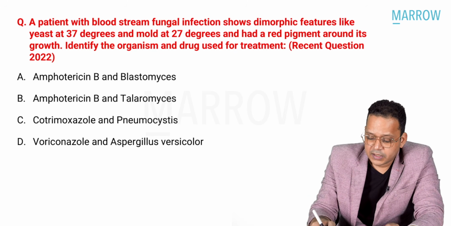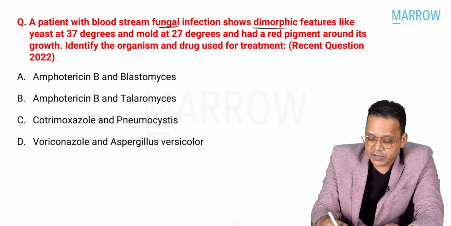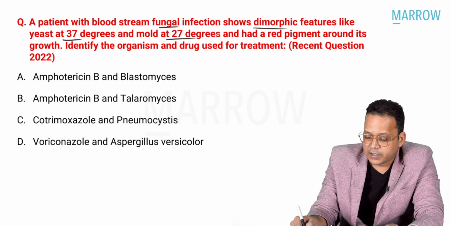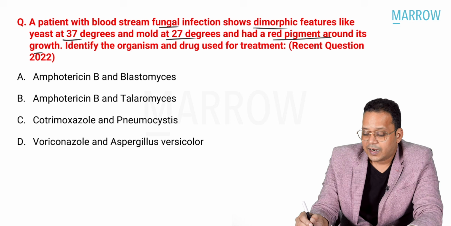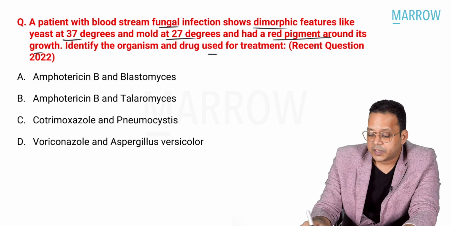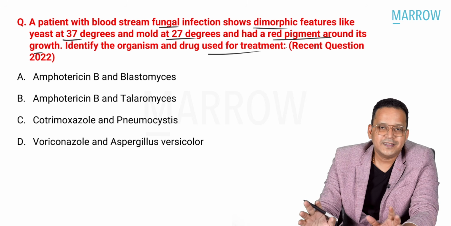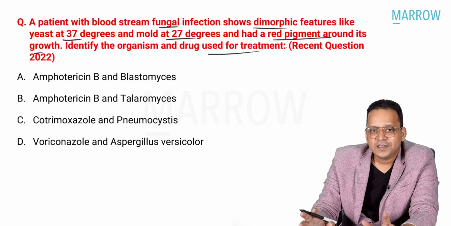A patient with bloodstream fungal infection shows dimorphic features like yeast at 37 degrees, mold at 27 degrees, and had a red pigment around its growth. Identify the organism and drug used for treatment. See, this question is a difficult one. If you could not have solved, then it is okay. It is pardonable. It's a mixture of micro and pharma.